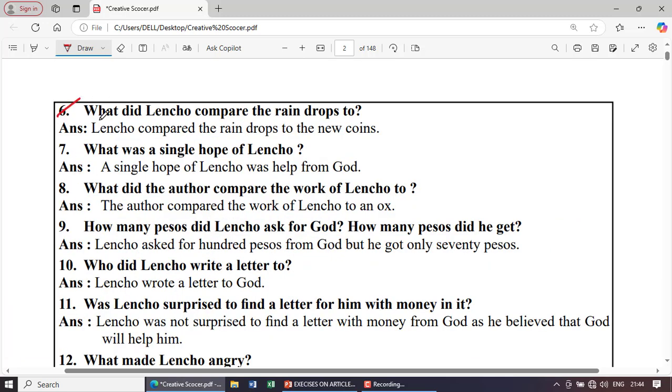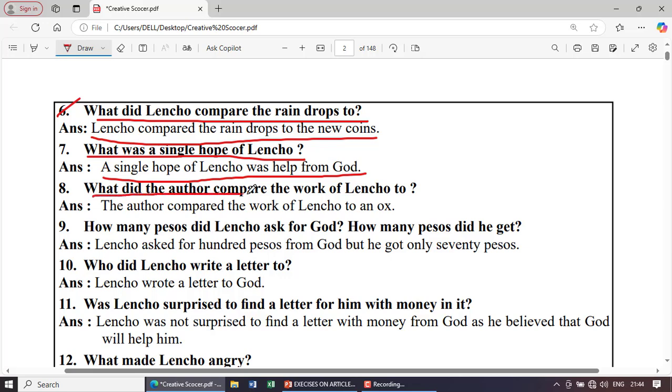Question number 6. What did Lencho compare the raindrops to? Lencho compared the raindrops to new coins. What was the single hope of Lencho? The single hope of Lencho was help from God.